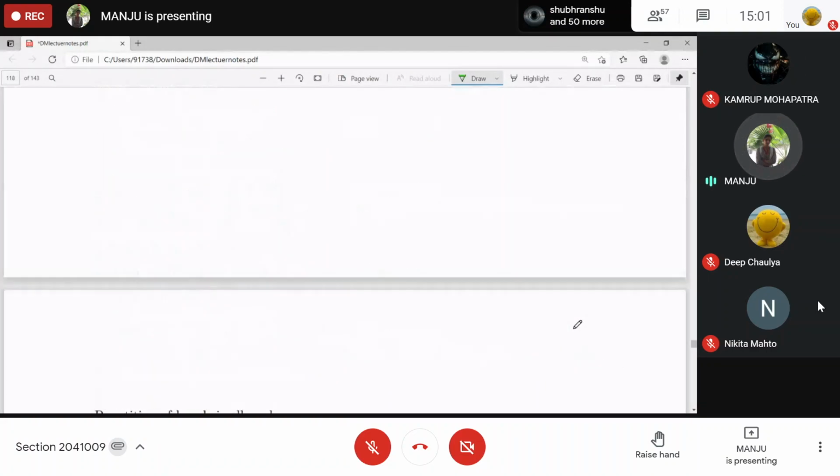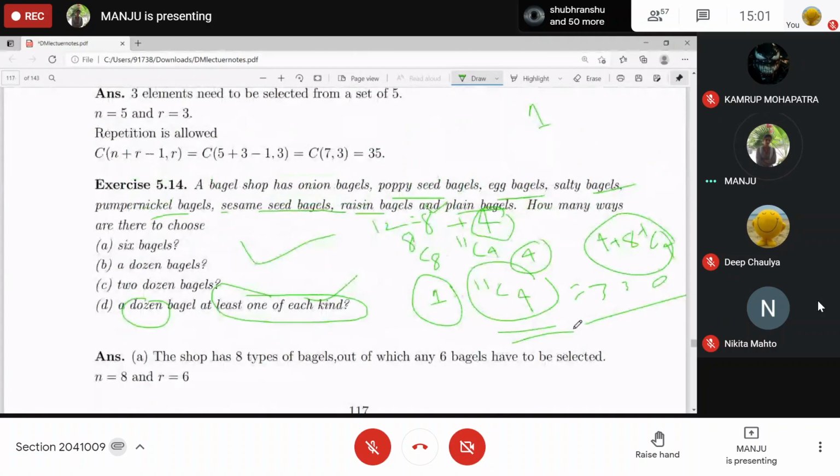Why is there no minus 1? Because in these 4 we want 4 combination now with repetition allowed. In these 4 we can take only the poppy seed bagel, or only the onion bagel, or we can take different ones, or 2 of this one and 2 of that one.